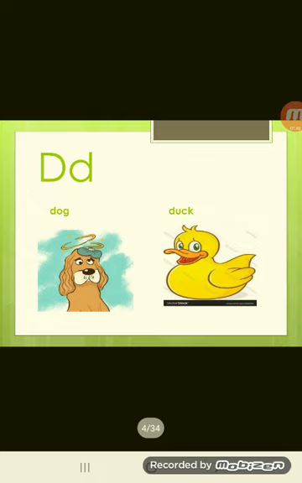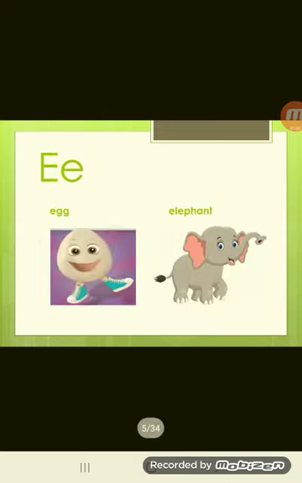D, like the sound at the beginning of the word dog, and the sound at the beginning of the word duck. So again, d, dog, d, duck. So let's move to the next sound, and the next sound here is the e sound.